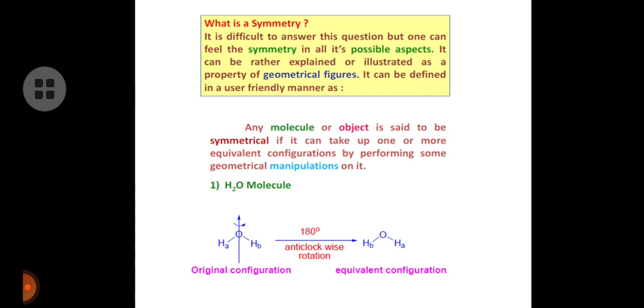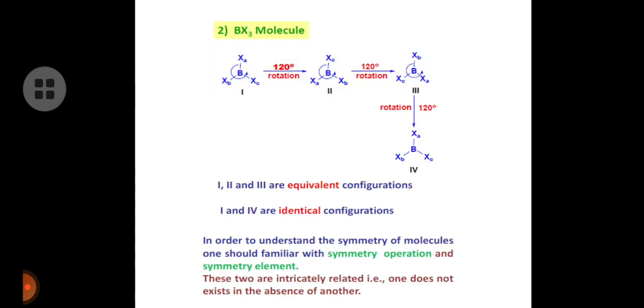For example, the water molecule. In the H2O molecule, we have two hydrogens and one oxygen. As shown in the picture, when we rotate the original configuration anti-clockwise by 180 degrees, it gives another geometry, that is an equivalent configuration. So 1 and 2 are equivalent configurations.